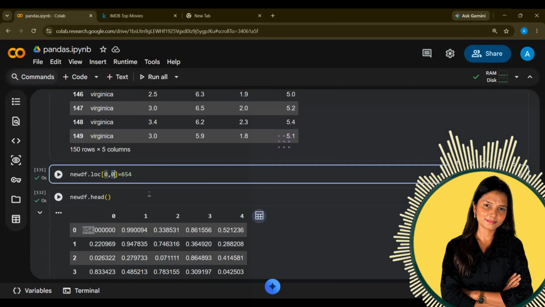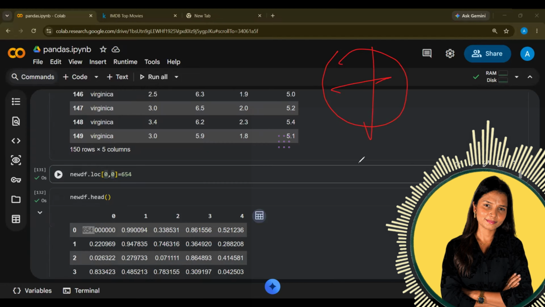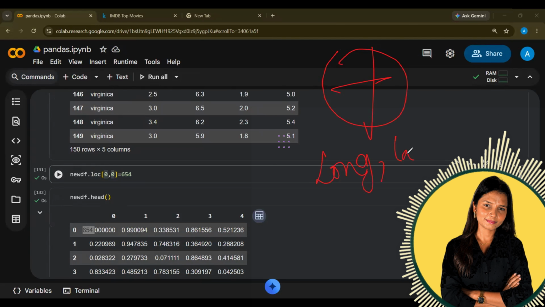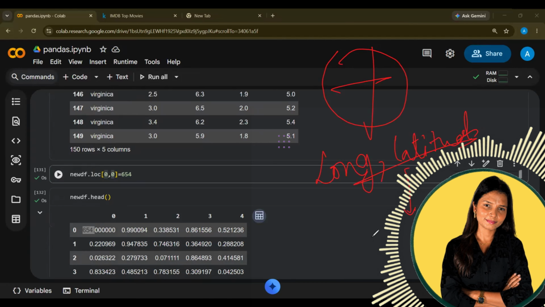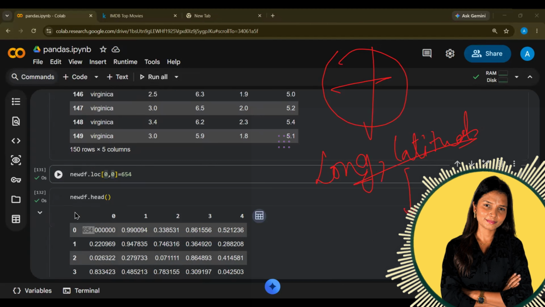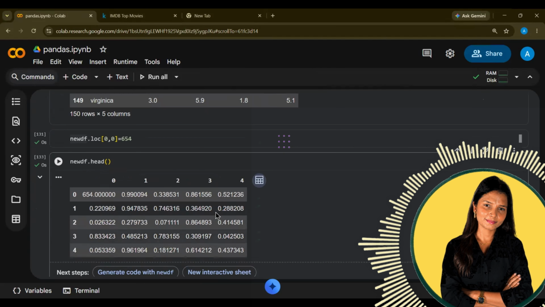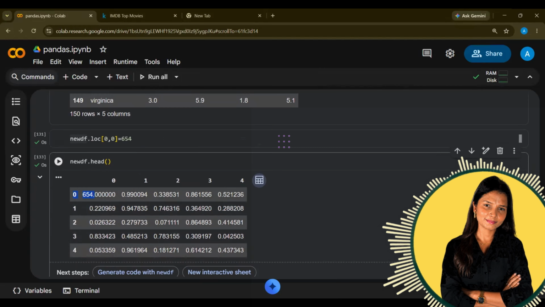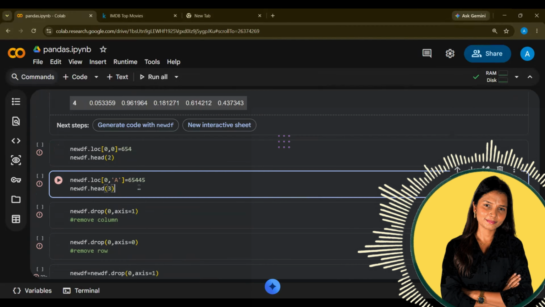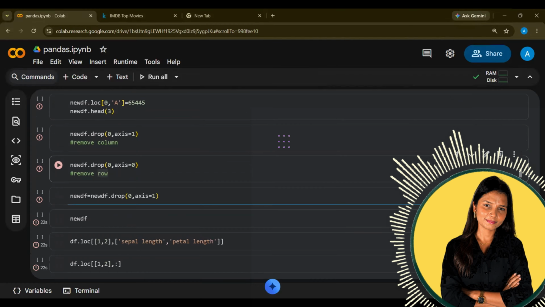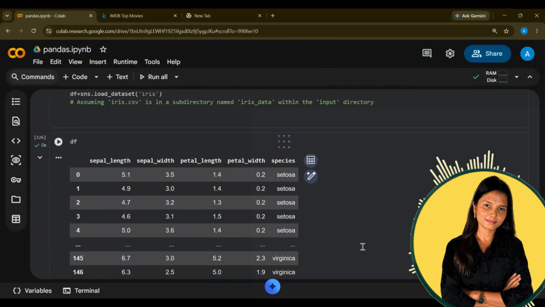Just like if you ask me what my location is, how can I tell you my location on the globe? I have to give you longitude and latitude, right? Once I give you longitude and latitude, you will easily be able to track me on the globe. Same way in loc, we need both row and column. Once you run this, you will see the updated data, with 654 added. You can view the top rows, and you can apply some functions and drop those values which are not required. That's how we work on pandas and DataFrames.